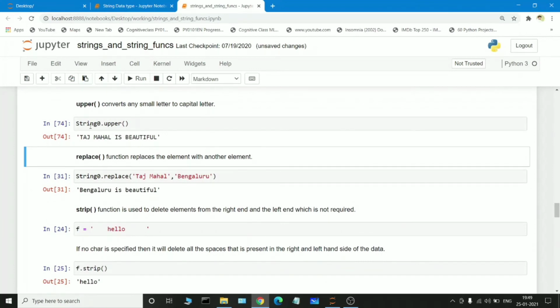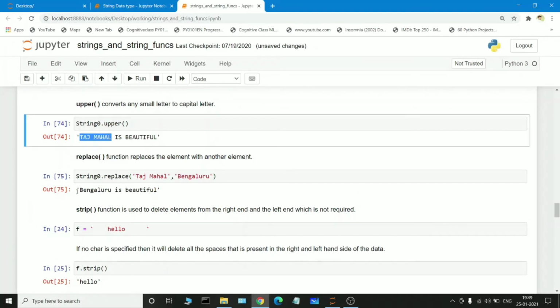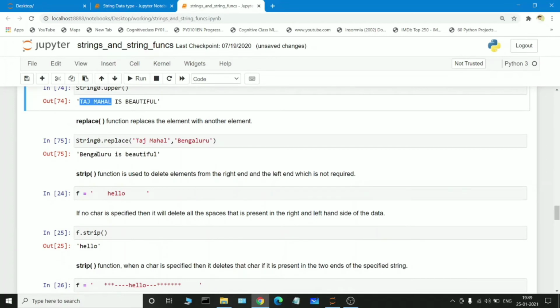So, replace. We know string 0 is holding "Taj Mahal is beautiful". Instead of Taj Mahal, I need another keyword here, which means I need Bangalore. In such a situation, we need the function known as the replace function. So string 0 dot replace of Taj Mahal, and in the place of Taj Mahal I want to replace Bangalore. If I execute this cell, see, in the position of Taj Mahal we are replacing Bangalore. This is how the replace function works.